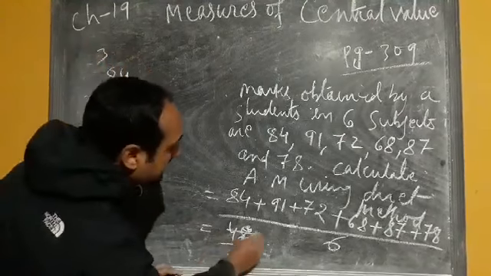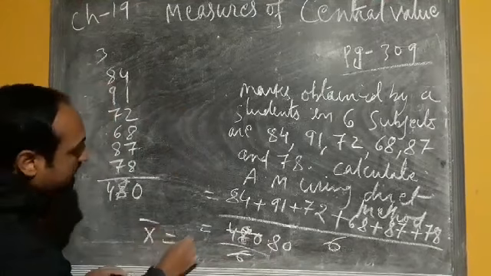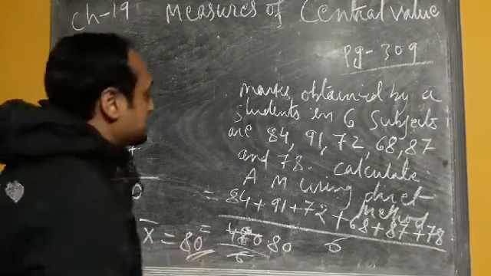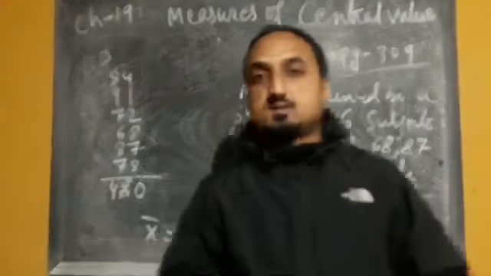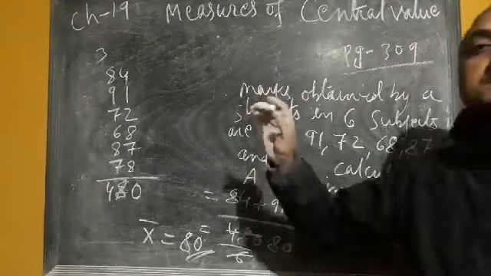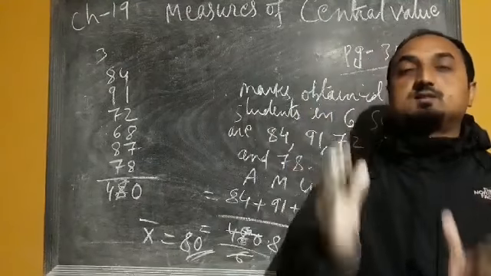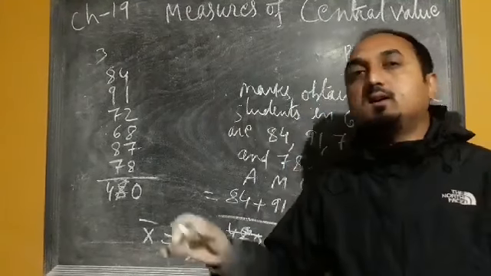So 6 8s are 48. So here we are getting x bar equals 80. So this is the mean marks, or the average marks, that we can calculate by using the direct method. And the remaining part, the shortcut method and step deviation method, we will do in the next class.